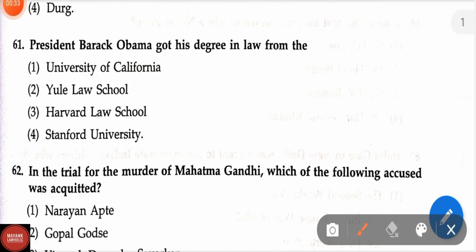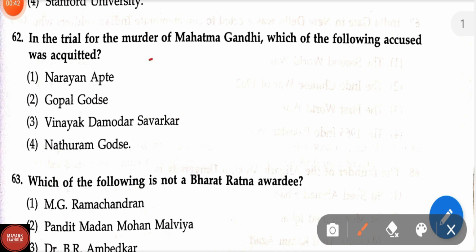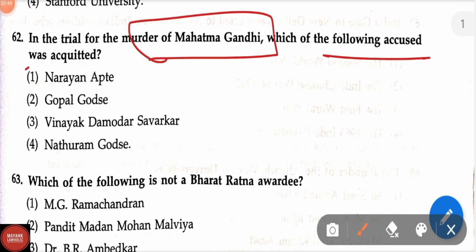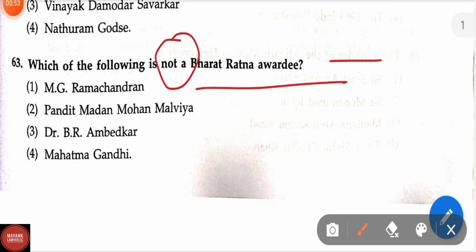President Barack Obama got his degree in law from the Howard Law School. Question number 62. In the trial of the murder of Mahatma Gandhi, which of the following accused was acquitted? Correct answer is option 3rd, that is Vinayak Damodar Savarkar. Question number 63. Which of the following is not a Bharat Ratna awardee?